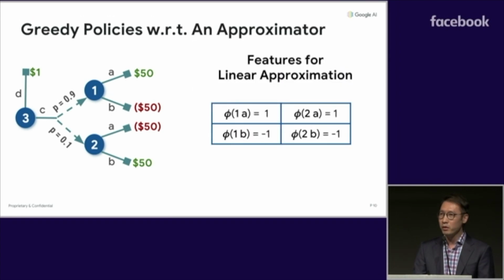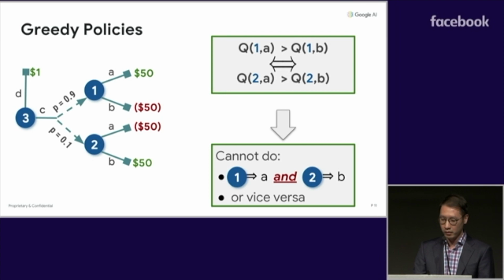Now suppose that we want to use a linear function approximation. And suppose we have the following featurization. Don't worry about the details. They aren't critical. Well, it turns out that there's no set of parameter values that would assign a higher Q value to action A in state 1 compared to B, and yet, at the same time, assign a lower Q value to action A in state 2 compared to B. That is, there's no greedy policy that can execute A in one state and B in the other.